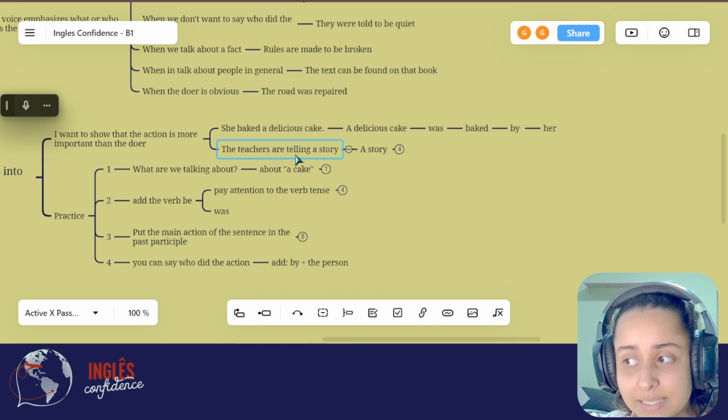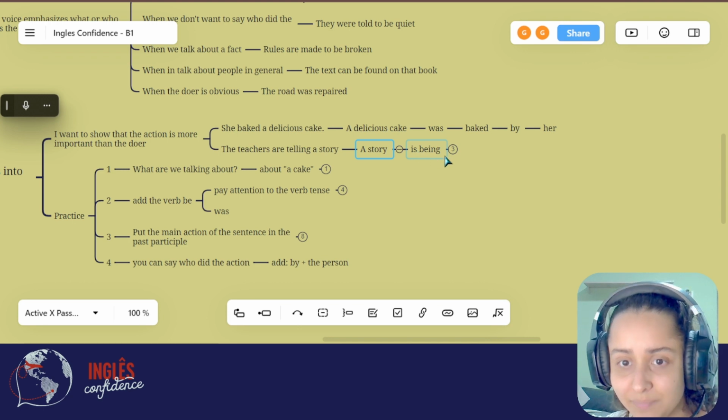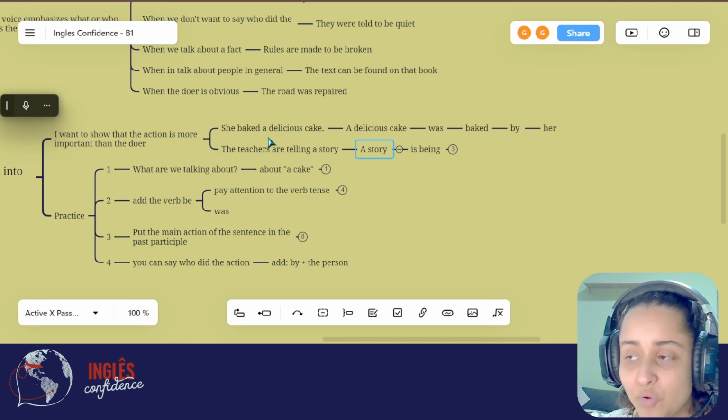Okay, here this sentence is in the present continuous with ing. So I'm gonna put the sentence in the present continuous. So a story is being, está sendo, is being. So every time you have the present continuous, it's gonna be this way, is being. A story is being. What is happening with the story?